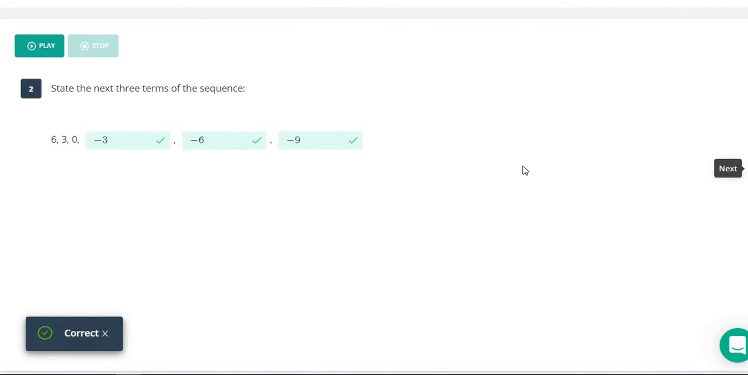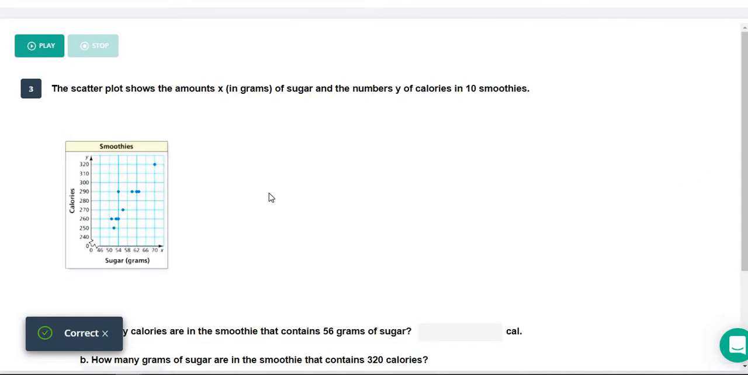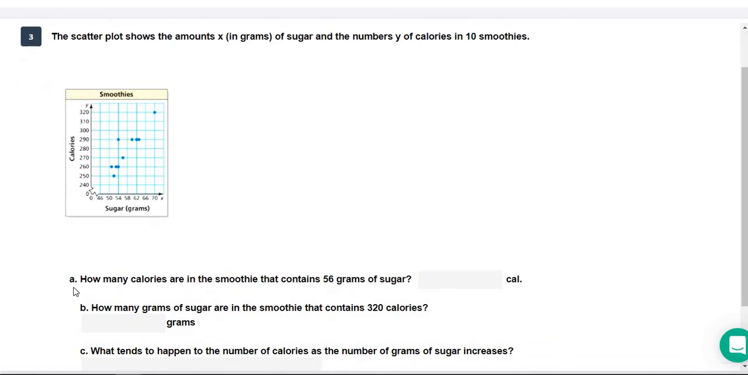All right, let's move on to number 3. So here, this was 2 lessons back. We're looking at scatter plots here. This is showing the amount x, which is this axis here, of sugar, and the number of calories, y. So this is our y-axis, shows calories over here, in 10 different smoothies. So each one is represented by one of these points. Now down here it says how many calories are in the smoothie that contains 56 grams of sugar.